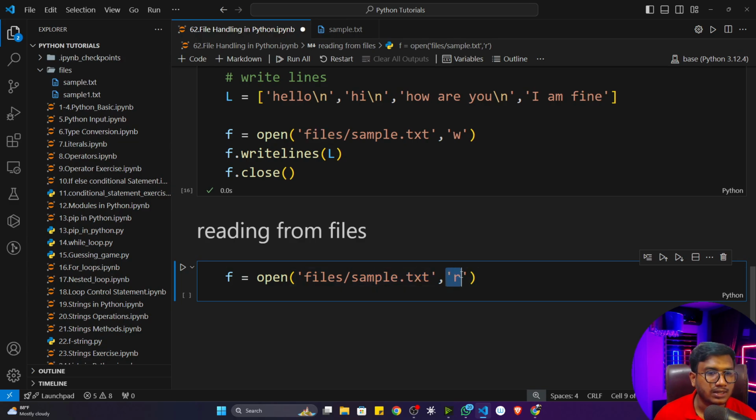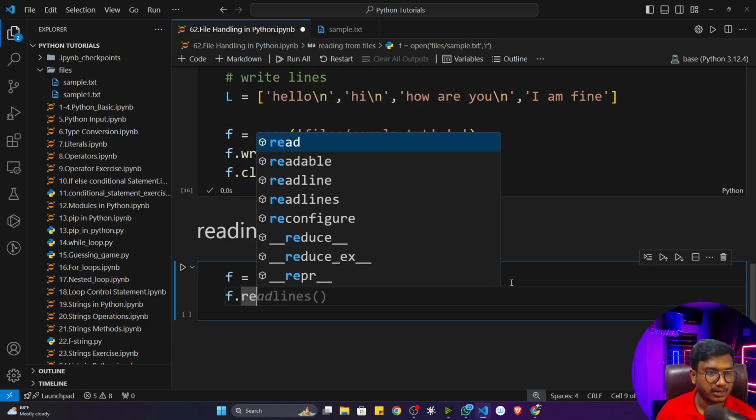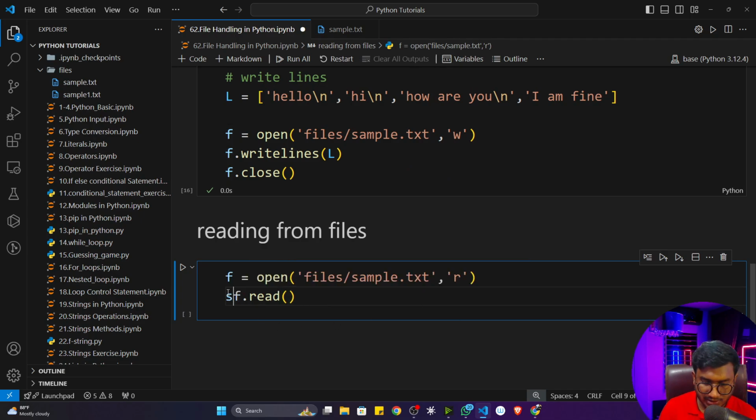Here I'm giving the mode r, that means I want to read it. Just try to open this particular file in the read mode. Whenever you are loading in the read mode, you can't write something in this particular file. You only need to do the read operation that time. That's the idea. Now simply write f.read. It will give you all the content inside that particular file. I will store it in a variable called s, that means a string. Now I'm going to print this particular s.